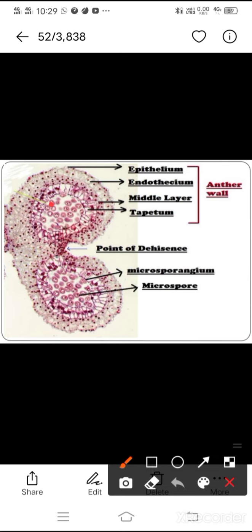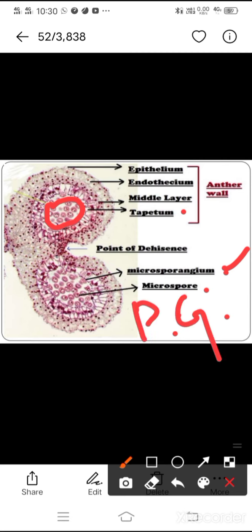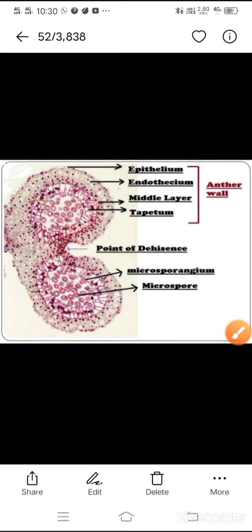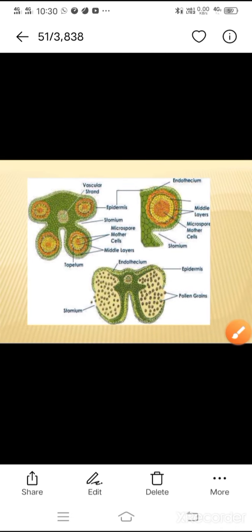Inside this, you can see the spores, right? These are the spores, and the sac is called microsporangia. Inside the tapetum we can see the microsporangium. Microsporangium means a sac-like structure which consists of microspores, and these are the microspores. The microspores are also called pollen grains. Pollen grains are the male reproductive structures. This is very important from the exam point of view for 5 marks.